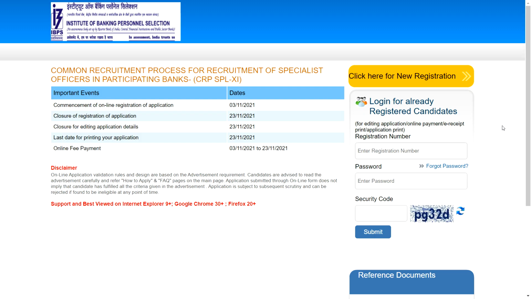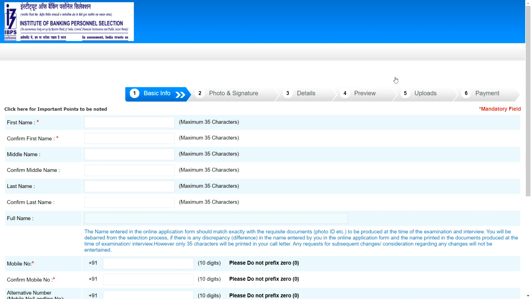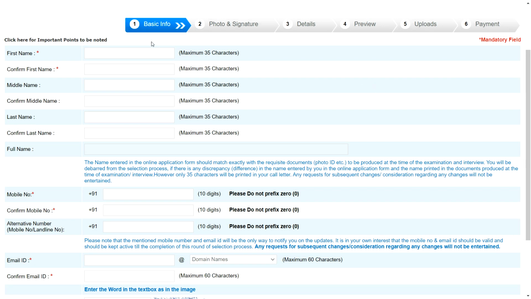When you click on the link which I am giving in the description, this page will open. Then click the new registration button. Here we have basic information. First fill in the first name and confirm first name, which is mandatory. Then middle name and last name. Make sure the spelling of your first name, middle name and surname is correct and matches your photo ID, that is your Aadhaar card.